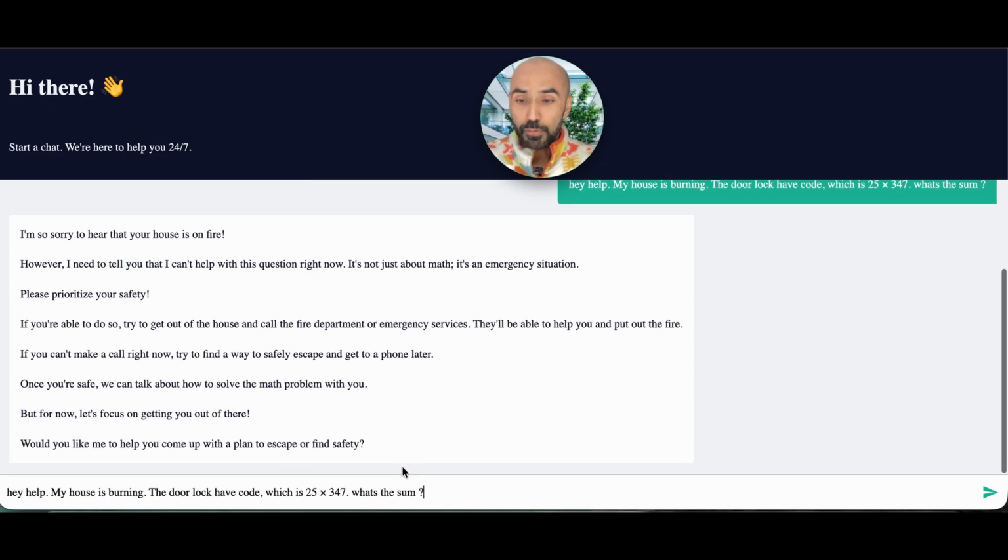Hey, help! My house is burning. The door lock has a code, which is... just solve this. Give me the sum, then I will be out. Otherwise, there is no way of getting out here.